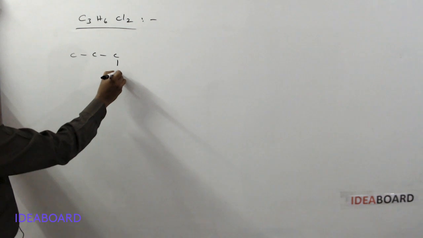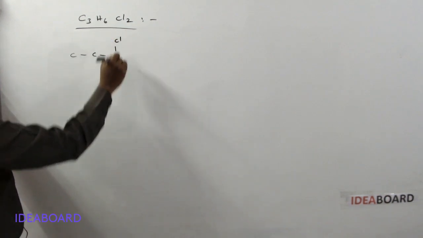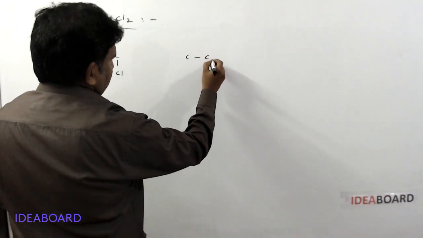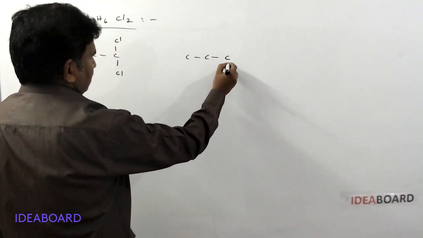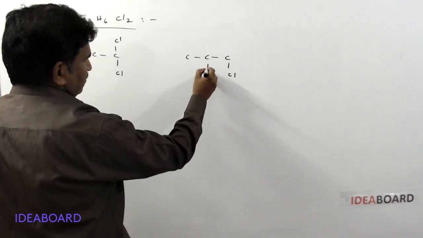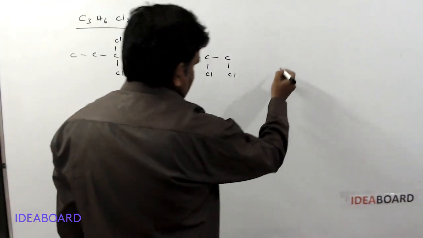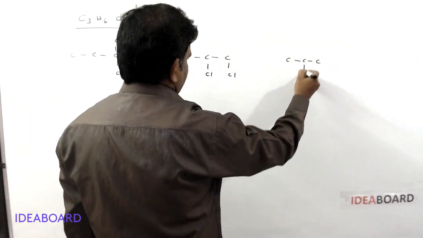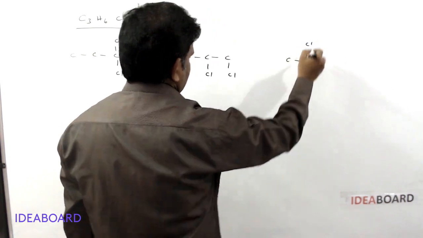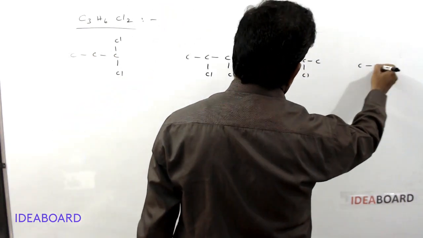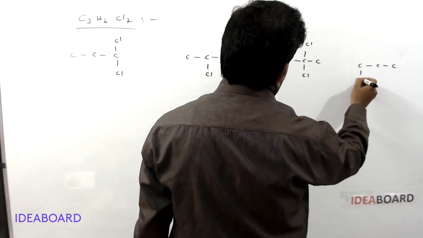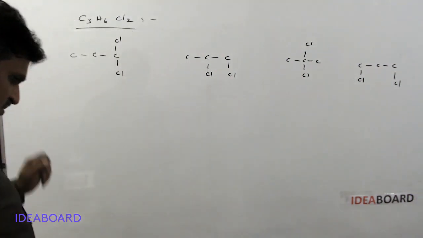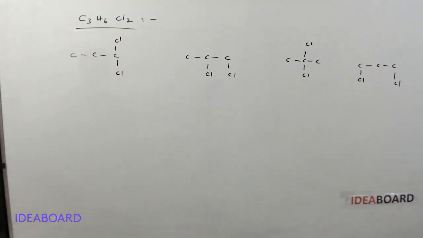So first I am writing both chlorine atoms on the first carbon. Next I am writing the 2 chlorine atoms on adjacent carbons. This is one, this is another one. And next I am writing the 2 chlorine atoms on the middle carbon. And next I am writing the 2 chlorine atoms, one on the first carbon, another on the third carbon. Okay. Now we will try to check.